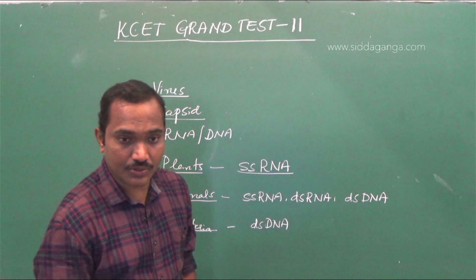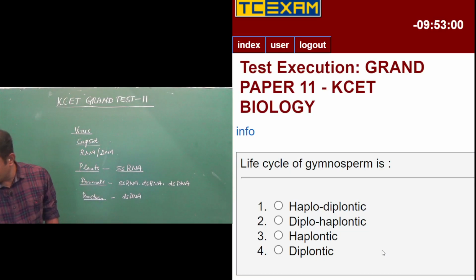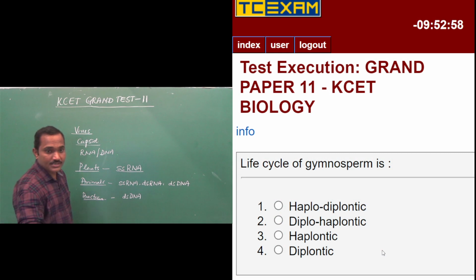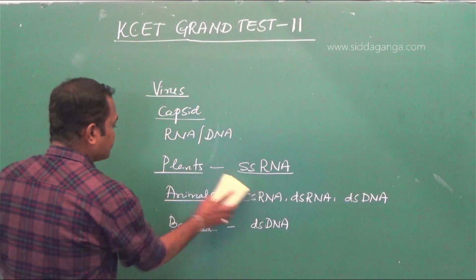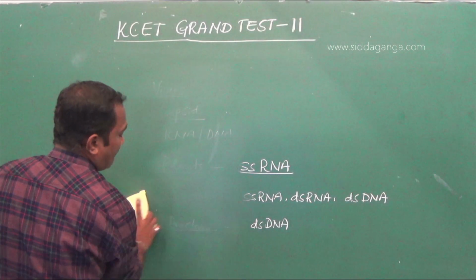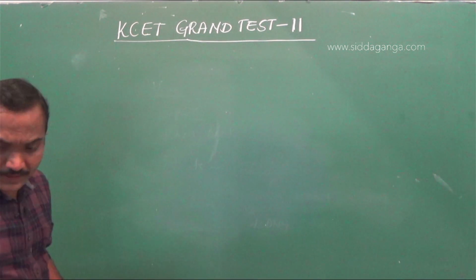So moving on to question number 2. Life cycle of gymnosperm is haplodiplontic, diplohaplontic, haplontic, or diplontic. Right.